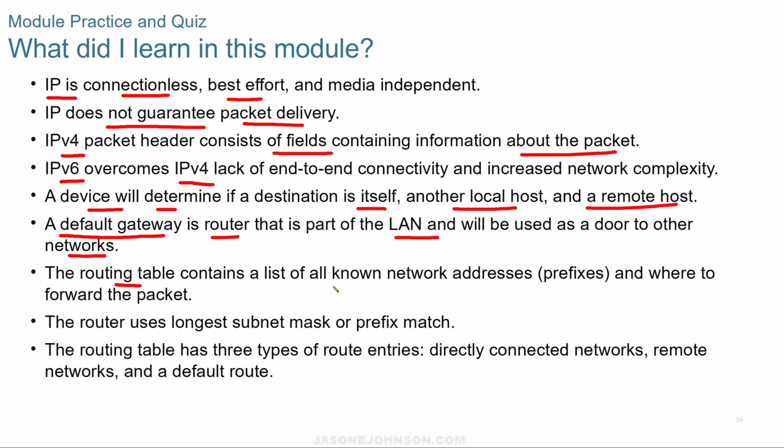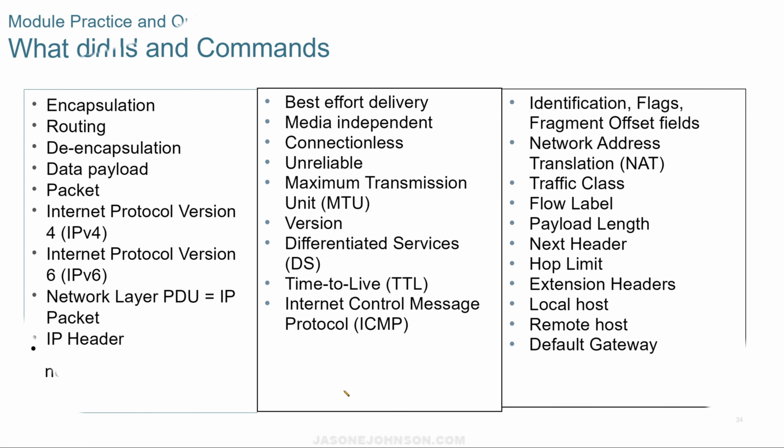And the routing table contains a list of all known network addresses. The router uses the longest subnet mask or prefix match. And finally, the routing table has 3 types of routes: directly connected, remote networks, and a default route. These are some of the new terms and commands. There's going to be 2 pages here, so you can pause the video here and review these.